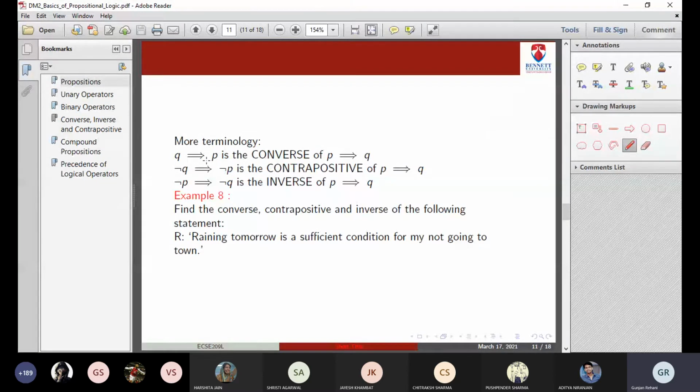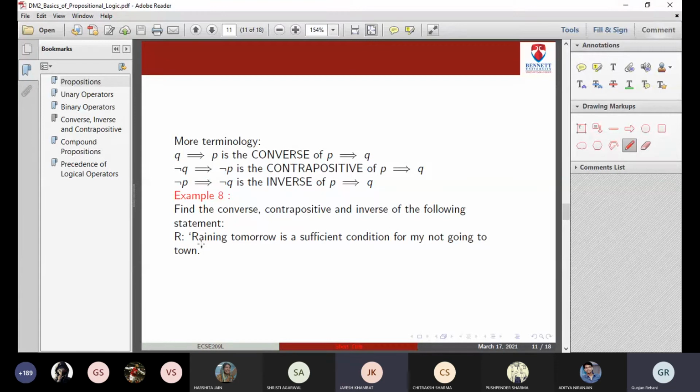So Q implication P is the converse of P implication Q. Negation Q implies negation P is the contrapositive. Negation P implies negation Q is the inverse. So these three terms should be clear. You might be given certain sentence form.